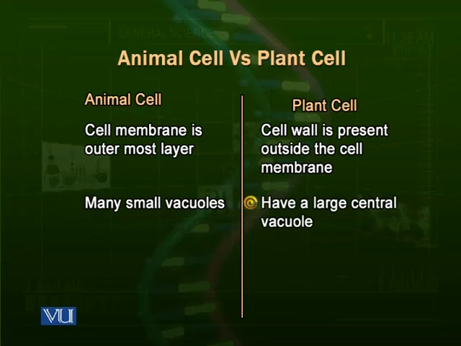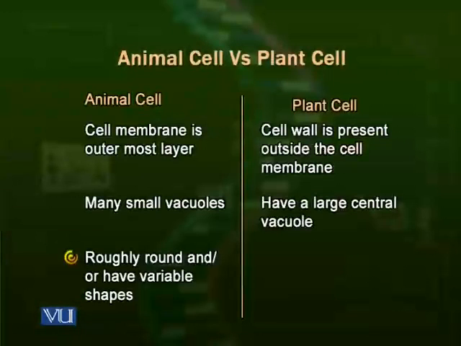In plant cells, however, particularly mature plant cells, they do have a single very large vacuole that covers almost all the volume of the cell. This large vacuole is developed by merging of smaller vacuoles which were present in the immature cell.